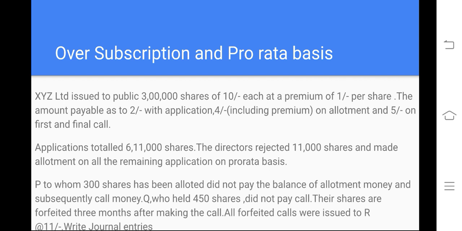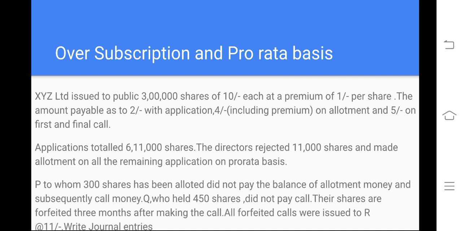XYZ issued to the public 3 lakh shares of 10 rupees each at a premium of 1 rupee per share. The amount payable is 2 rupees with application, so at the time of application 4 rupees including premium, and 5 rupees at the time of first and final call. 2 plus 4 is 6, 6 plus 5 is 11. So 1 rupee premium and 3 rupees allotment. Fine, it's clear. Applications total yielded 6,11,000 shares.